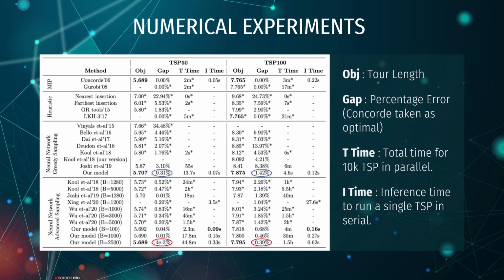Here we can see that for TSP 50, using greedy sampling, we get a gap of 0.31%. And by using beam search, the gap drops and the solution becomes very close to optimal. For TSP 100, using greedy sampling, we get a gap of 1.4%. And using beam search, it again drops, this time to 0.39%.